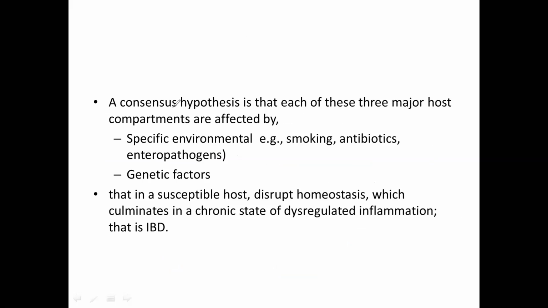A consensus hypothesis. The word here is consensus, meaning most gastroenterologists, or you can say most associations, agree to this hypothesis. So what is that hypothesis in the etiopathogenesis of inflammatory bowel disease? It is that each of these three major host compartments, like immune cells, epithelial cells, and commensal microbiota, are affected by some environmental factors and genetic factors. What are environmental factors? Maybe smoking, antibiotics, or enteropathogens, and genetic factors. This we will see later on.